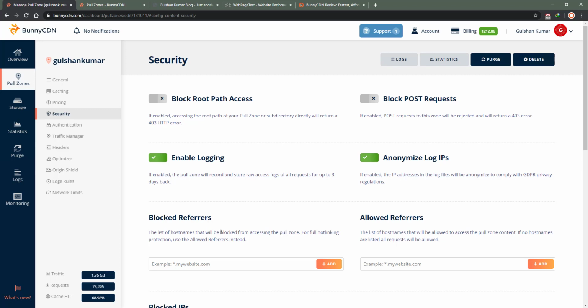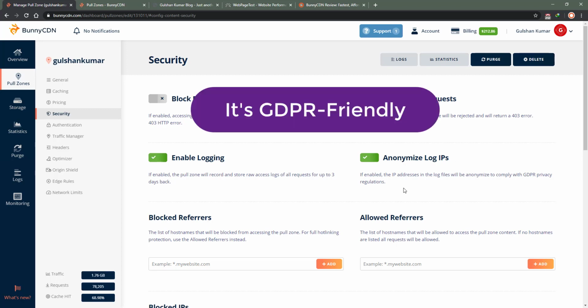In terms of security, they also offer features like block root path access, which I don't use because I have a static site connected with a pull zone, connected with storage. Block POST request, which is very useful. This can be helpful for reducing attacks if you're connected with an application like WordPress. This can be useful at some point, I feel. Enable logging. This is useful for logging, I think, IP addresses and which path anyone accessed. Anonymize log IP, these are things.